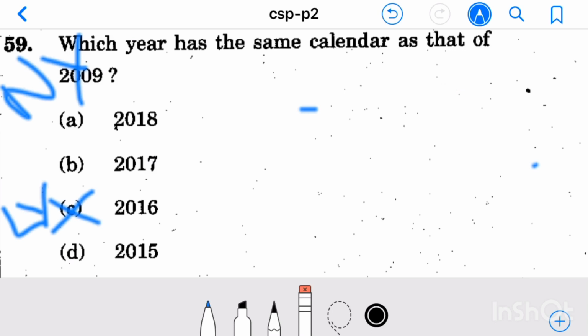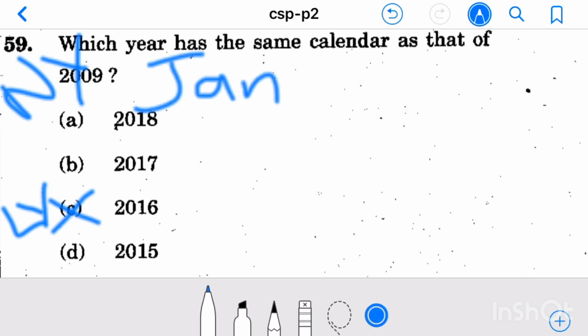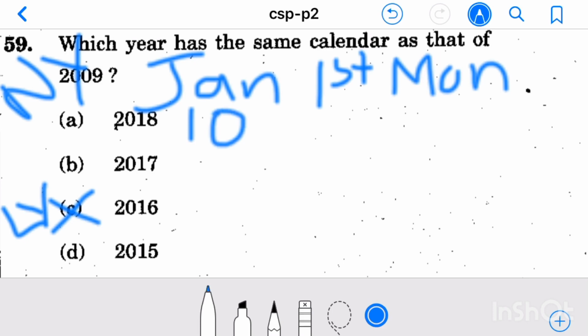For that, consider January 1st. First, in 2009 it is Monday. Then, in a normal year, as years advance by 1 year, days will advance by 1 day. That means here 2009 is a normal year. In 2010, January 1st will be, days will advance by 1 day. It will be Tuesday.